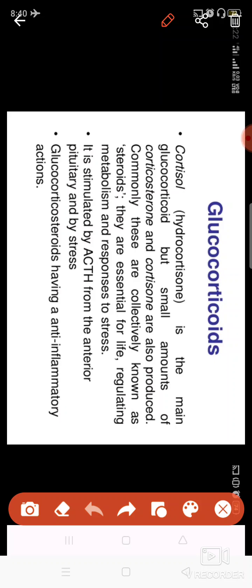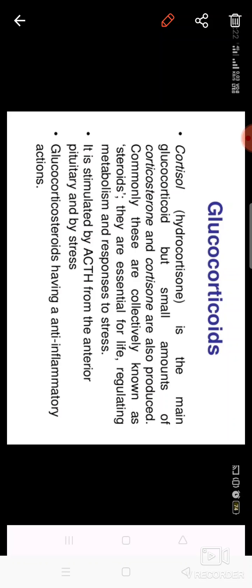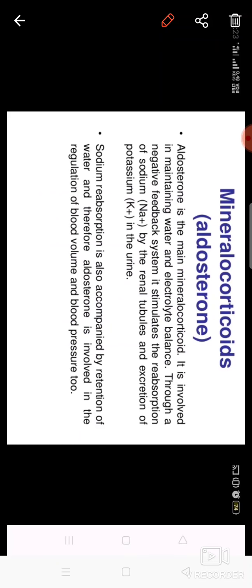Inflammation is basically a swelling. When there is a swelling, after some time you see that the swelling becomes normal. That is due to these cortisols, which convert the glucose into the normal ones, and that is how the swelling becomes normal. Okay, so this is the function of glucocorticoids.